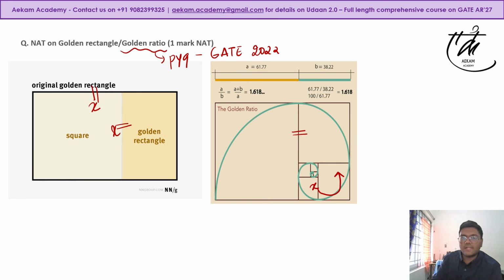So A plus B by A is 1.618. It is a simple ratio, a simple proportion. You can find maybe Y, and then you just have to apply basic geometry rules. As per whatever size was given in the question in the GATE exam, you could have computed this.